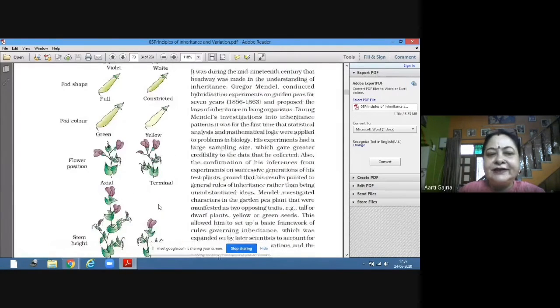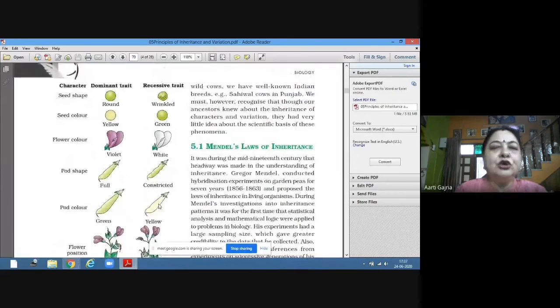Let's see these characters once again. For his hybridization experiments, he took the pea plant. Why the pea plant? Because the pea plant has a short life cycle. If it were a long life cycle, then it would be difficult to complete several cycles in his lifespan. The second reason for taking the pea plant was that it had many contrasting characters.